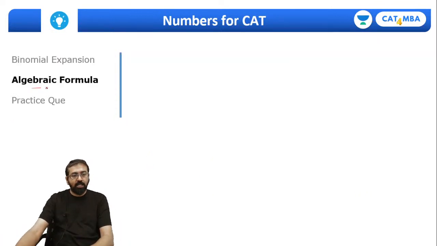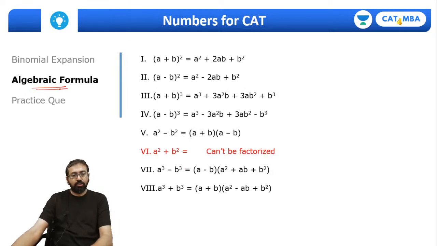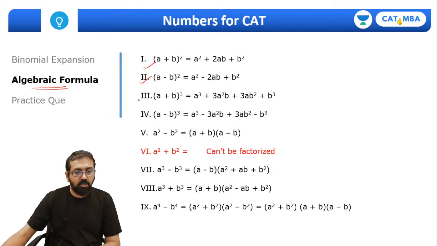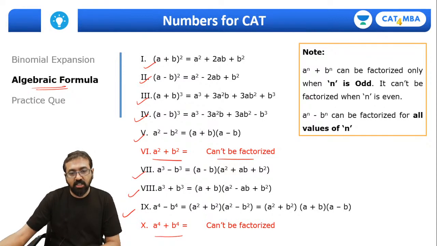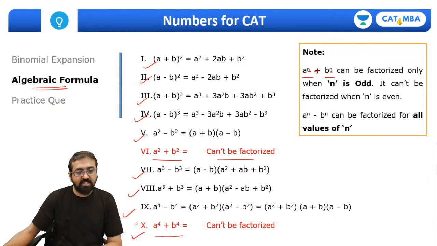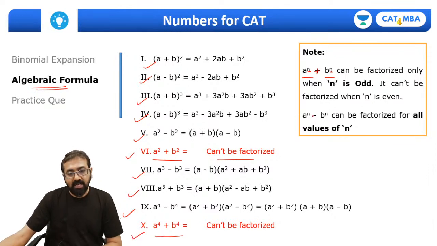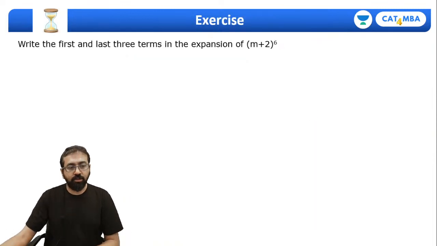For timing, let me quickly tell you the algebraic formulae that you need to remember. These are the list of formulae. Of course, (a plus b) whole square, (a minus b) whole square, (a plus b) whole cube, (a minus b) whole cube, a square minus b square. Remember, a square plus b square can't be factorized. Same way, remember, this can't be factorized. So in general, a raised to n plus b raised to n can be factorized only when n is odd. So if there is a plus sign and this power is odd, only then you can factorize it. You can't factorize this one or this one. But a raised to n minus b raised to n, if there is a minus sign, you can always factorize it. So this is something that you have to remember.